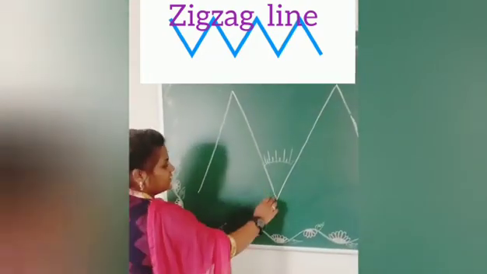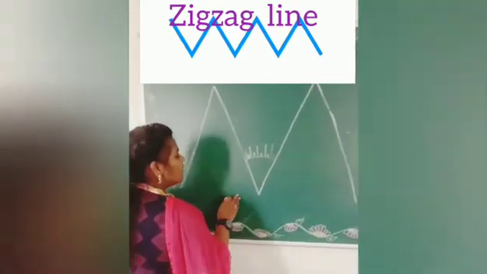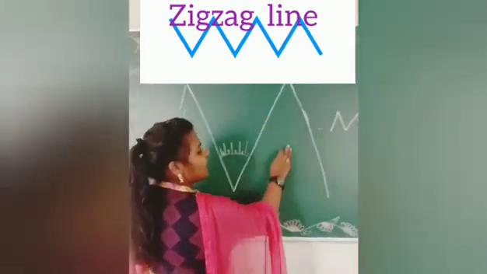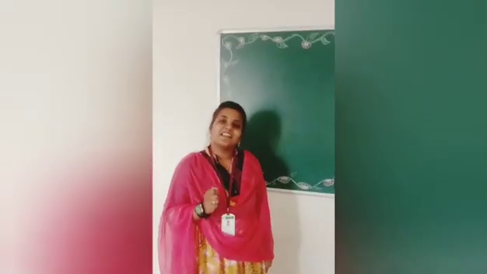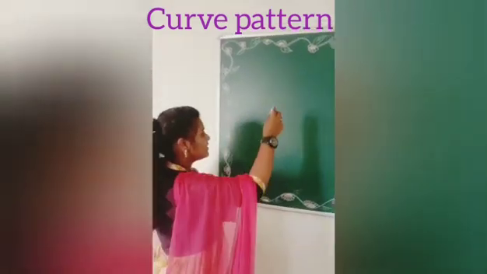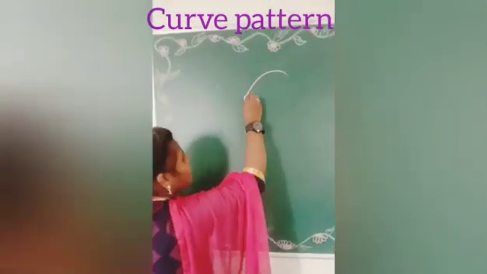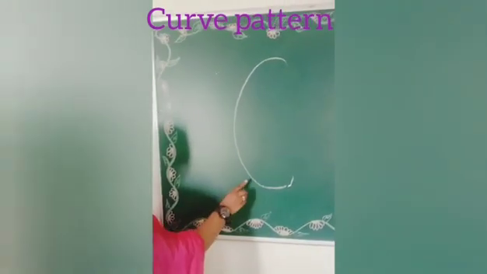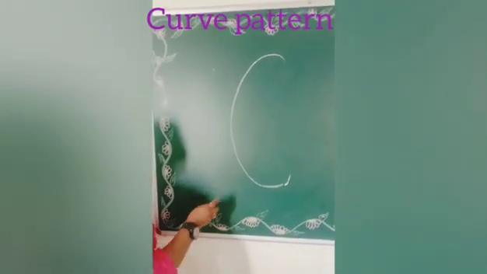Goes up and down. Up and down. So, what's this? Zigzag. What's the line? Zigzag line. And the last pattern is curve line. Curve. What's this? Curve. Look at the pattern. This is curve. This pattern is curve pattern.